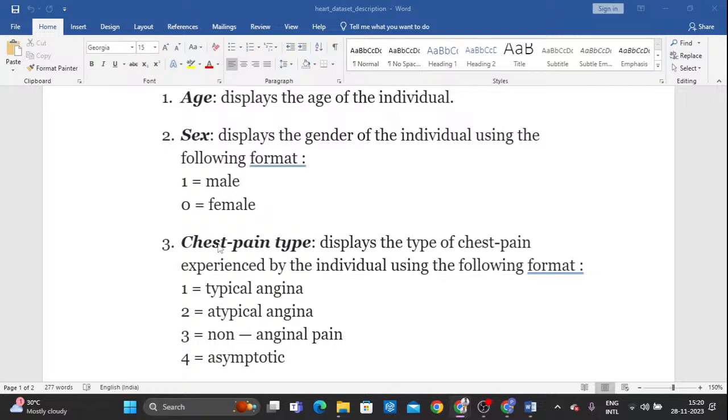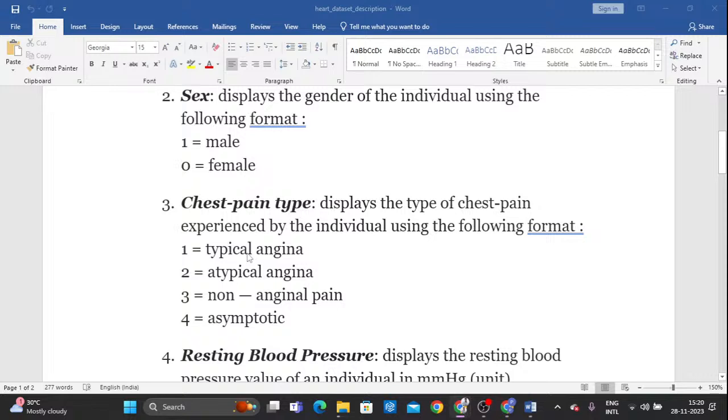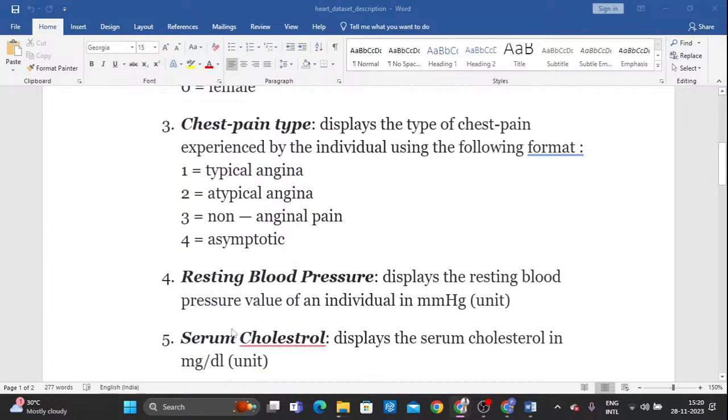This CP displays the chest pain experienced by the individual using the following formats: 1, 2, 3, 4. Four types. The first one is typical angina, the second is atypical angina, the third is non-anginal pain, and the fourth is asymptomatic. These are medical terms and also the types of chest pain. Do you understand what I'm saying? Next, I'm explaining the column names because these are completely medical names, and we sometimes don't understand them. So for that only.